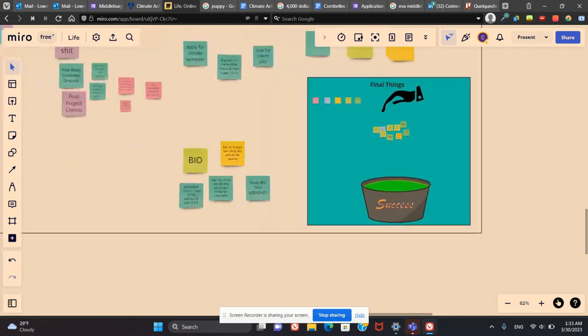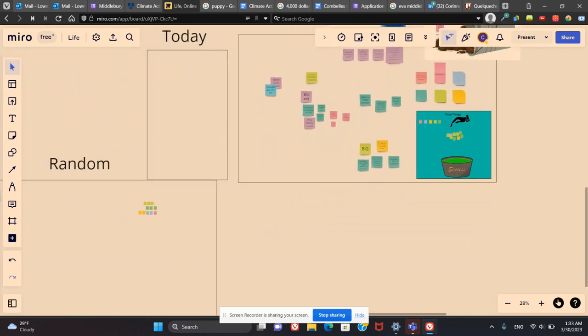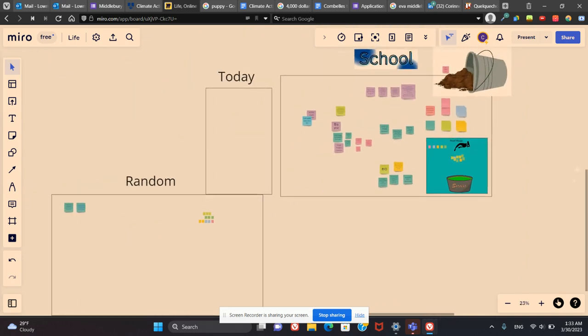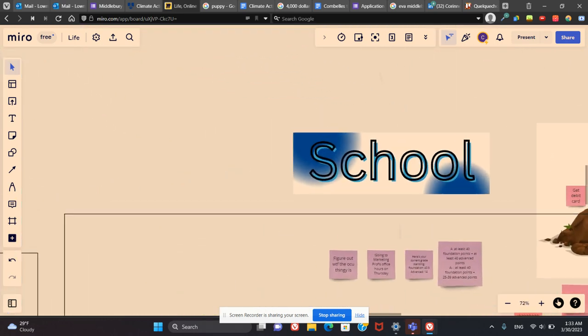But I just love the way Miro works with my creativity as a very creative person. So much of the time, graphic design software or project management software isn't intuitive, and you can't just say, oh, I want to create this. I see this image in my mind for this thing. Boom, it's there. And that's what I like about Miro. It makes it so easy to be like, oh, what if I had a hand dropping all my to-do lists into a potion of success? Okay, that's easy.